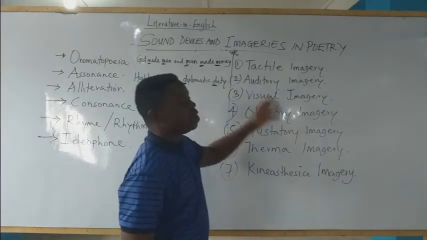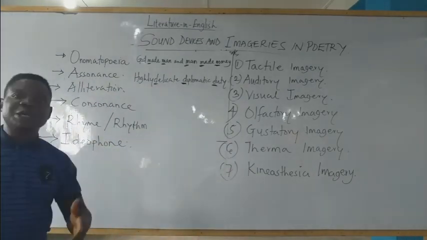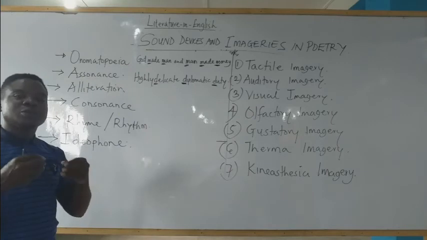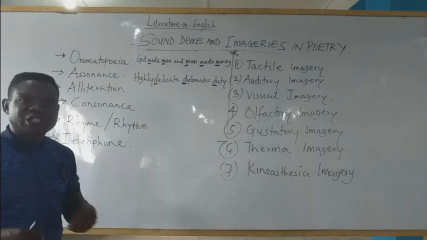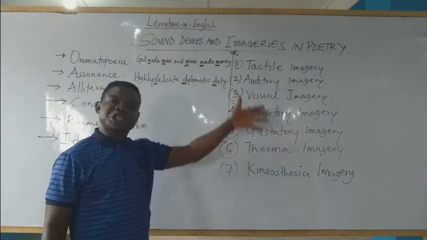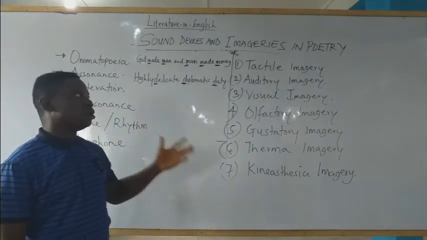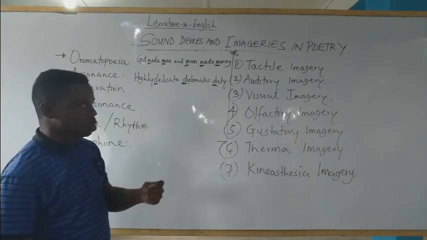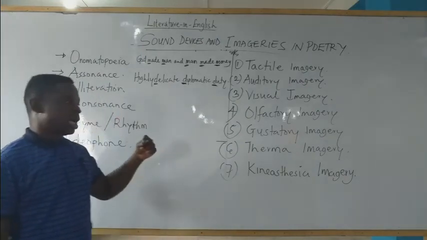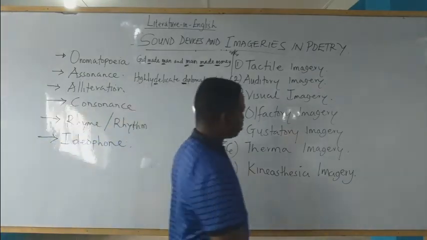Then the second part to it is what we call imageries. A poetic composition reflects a particular imagery. Different poetic compositions reflect different images. That's why we have types of imageries. The types of imageries are tactile imagery, auditory imagery, visual imagery, olfactory imagery, gustatory imagery, thermal imagery, and kinesthetic imagery. Now, what are these imageries? Now, take note, class.